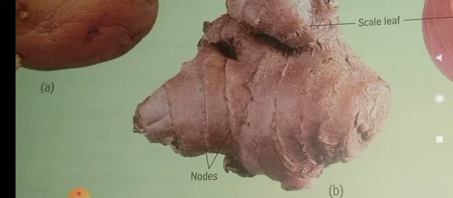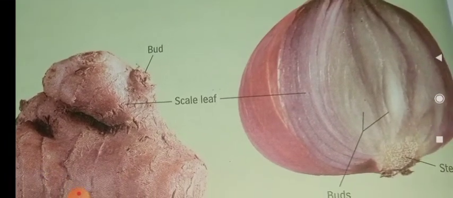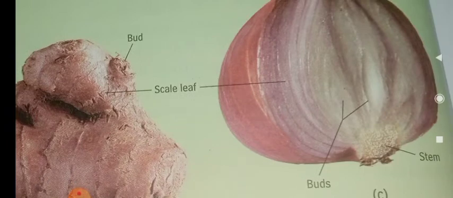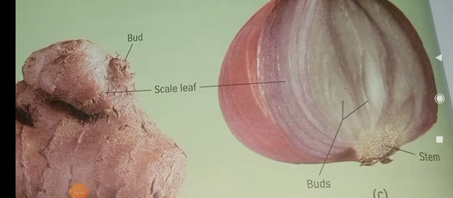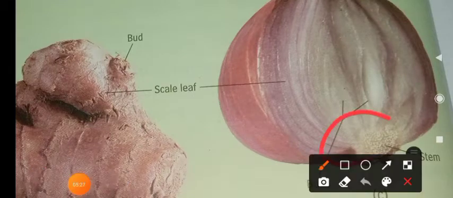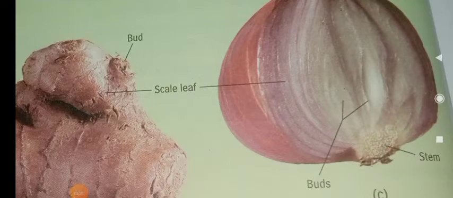Then in the case of onion, see, the stem arises from the bulb part of the onion. So when you keep this part of the onion in the soil, it will grow into a new plant. Did you understand what vegetative propagation is? Instead of seed, or regeneration or something else, from a part of the plant itself, a new plant develops. That is called vegetative propagation.